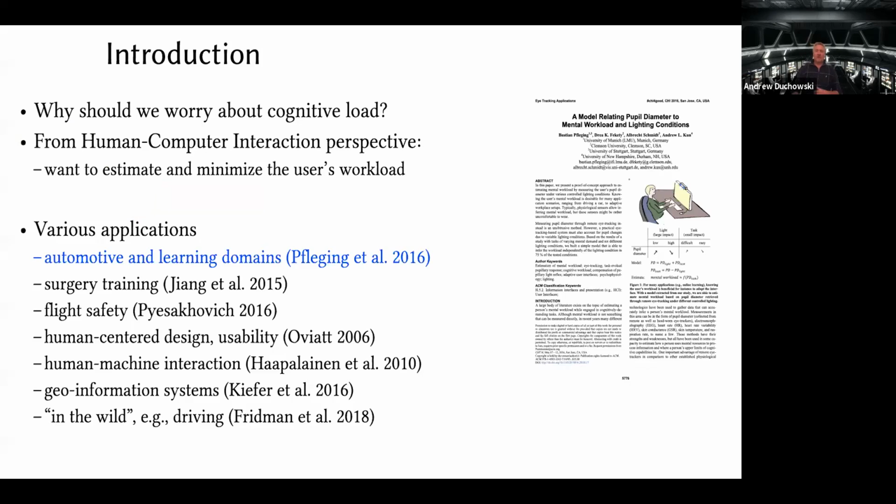All right, so the paper is on eye tracking measurement of cognitive load using the wavelet transform and looking at the transient and phasic and tonic signals of the pupil diameter oscillation. So here we've got some applications where this could be used. Automotive, learning domains. This is a paper in 2016 at CHI.